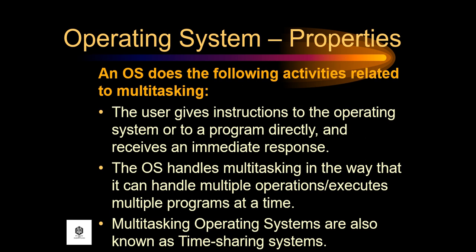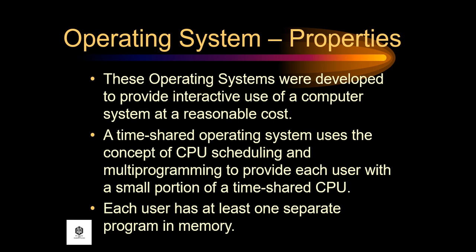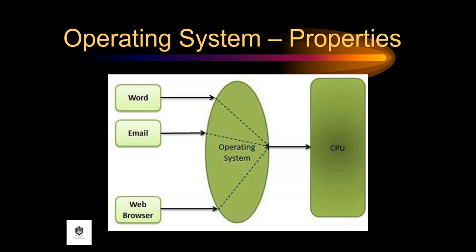Another is that the OS handles multitasking in the way that it can handle multiple operations or execute multiple programs at a time. Multitasking operating systems are also known as time-sharing systems. These operating systems were developed to provide interactive use of a computer system at a reasonable cost. A time-shared operating system uses the concept of CPU scheduling and multiprogramming to provide each user with a small portion of a time-shared CPU, and each user has at least one separate program in memory. So this is the example.